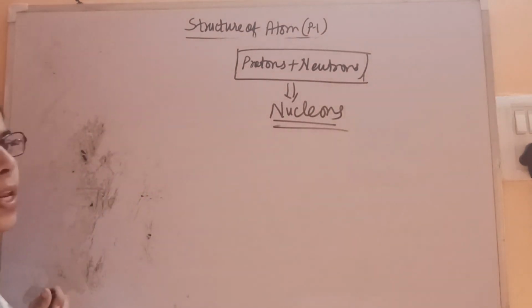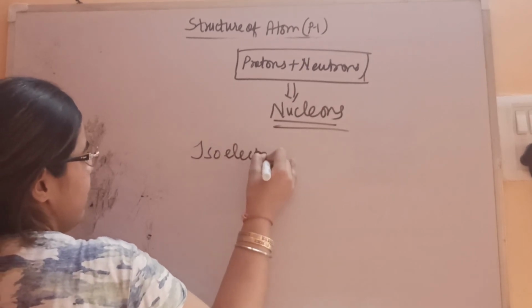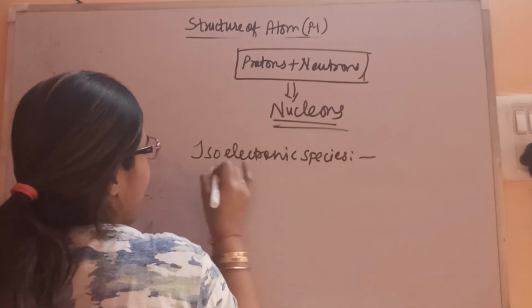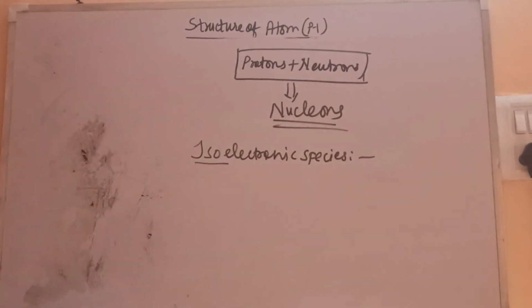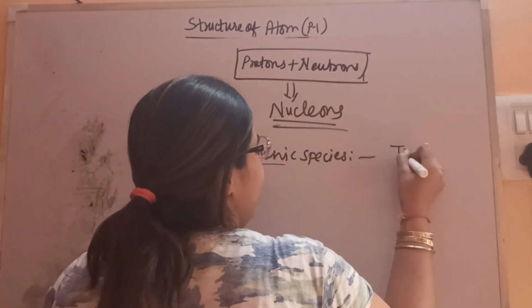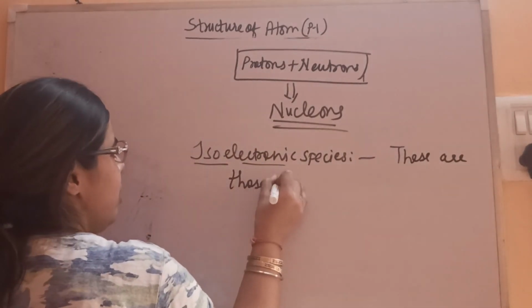Together they are known as nucleons. Next we will see isoelectronic species. Again iso word is coming, it means same. As the name suggests, electronic, so electrons are same here. So these are those species